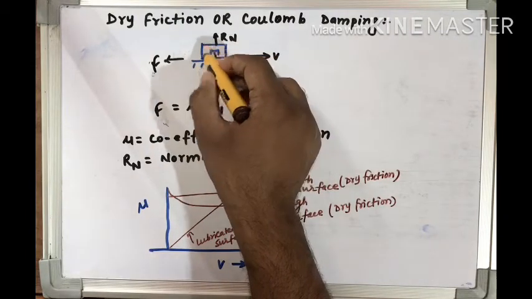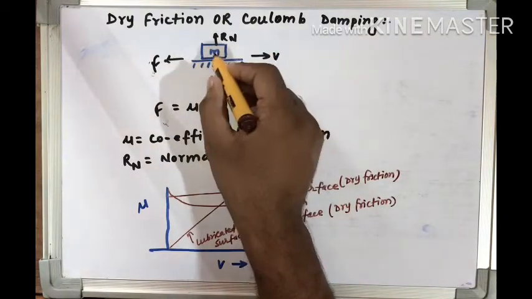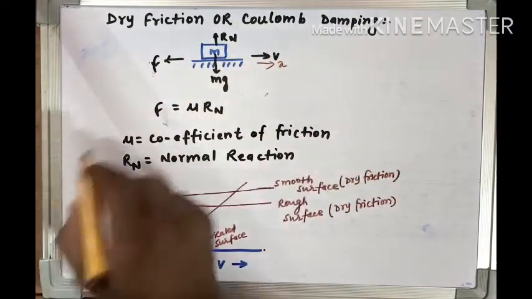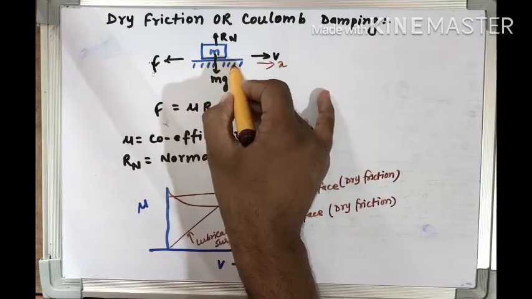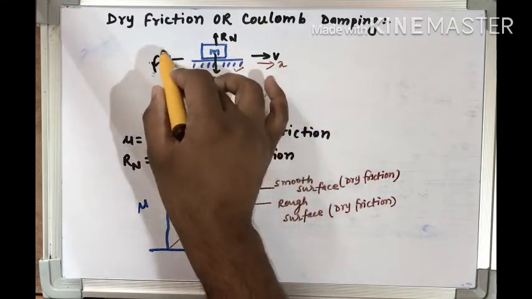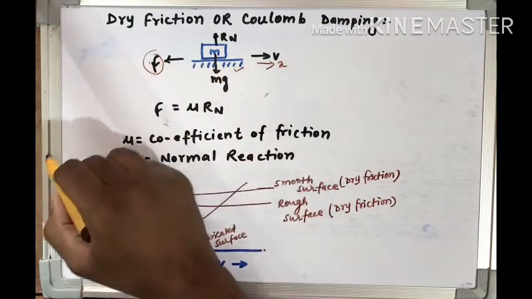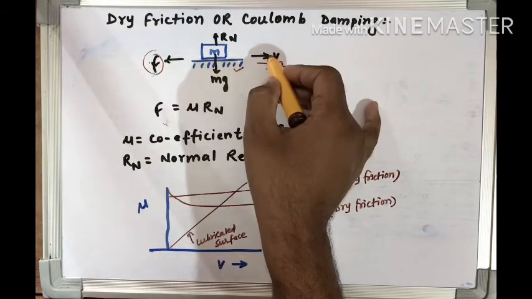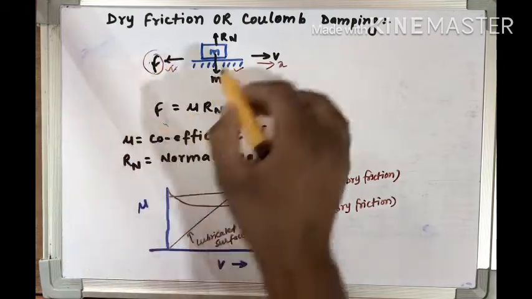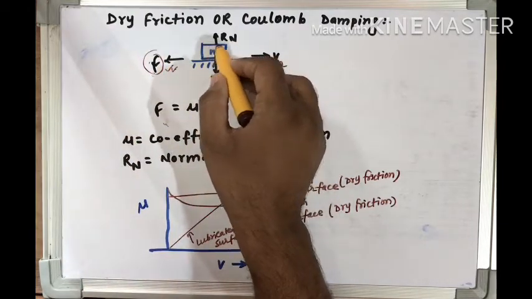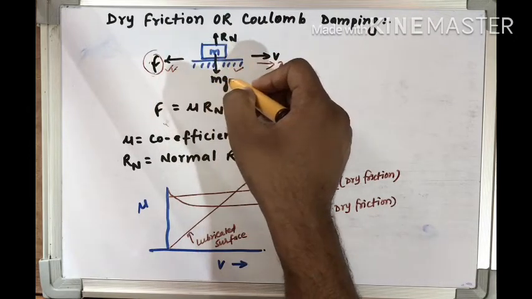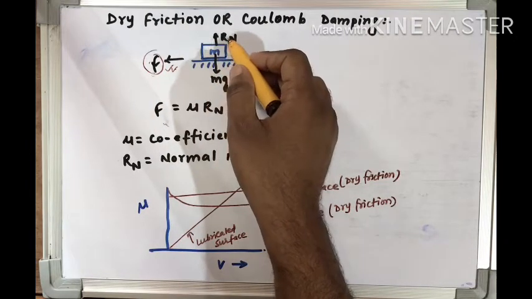So this surface, having mass m, is moving in this direction over this surface. In this condition, as we know, the friction force always acts opposite to the direction of the velocity, so it will act in this direction. The weight of this body is m into g, and the reaction is Rn, the normal reaction.